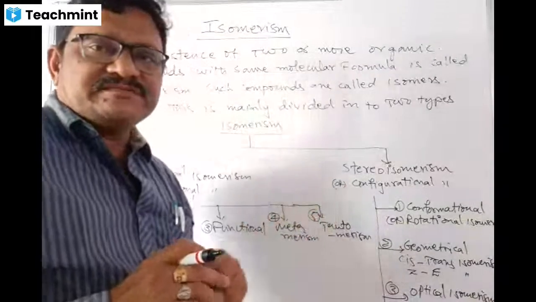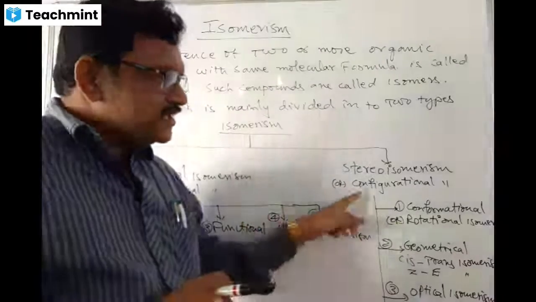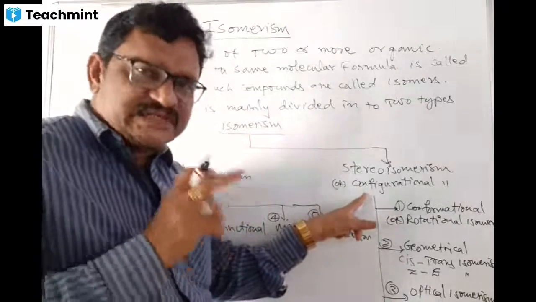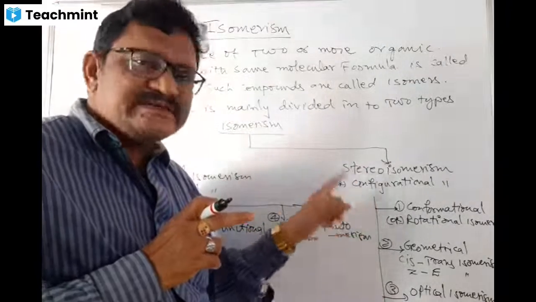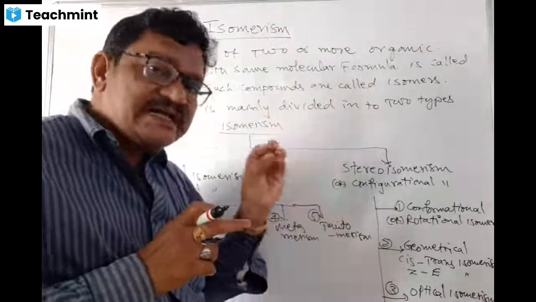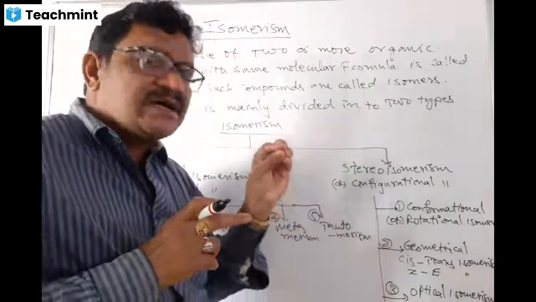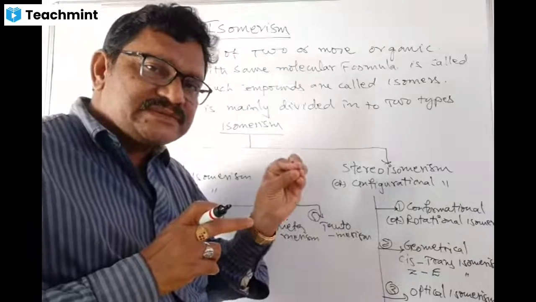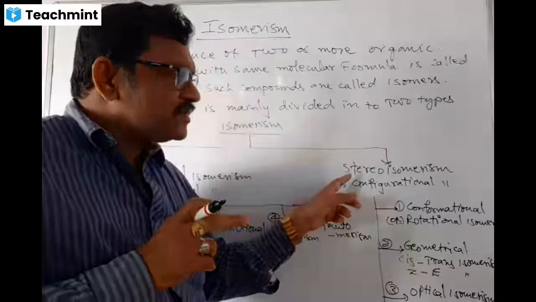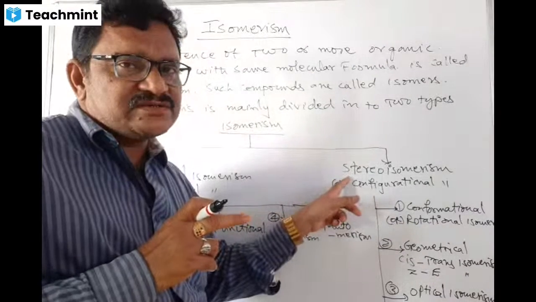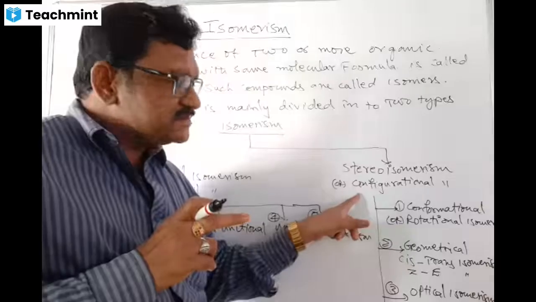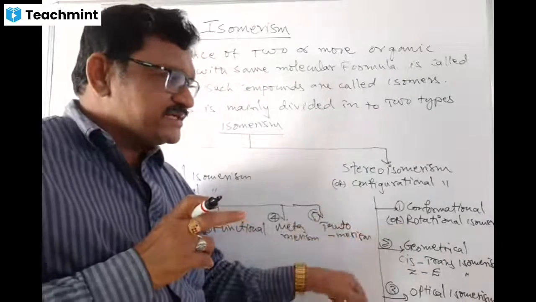Come to stereoisomerism. Here compounds have same molecular formula, same structure, but exhibit different physical and chemical properties due to difference in their spatial arrangement of atoms or groups around the chiral carbon. That isomerism we call stereoisomerism, and the concerned compounds we call stereomers. This is divided into three types.